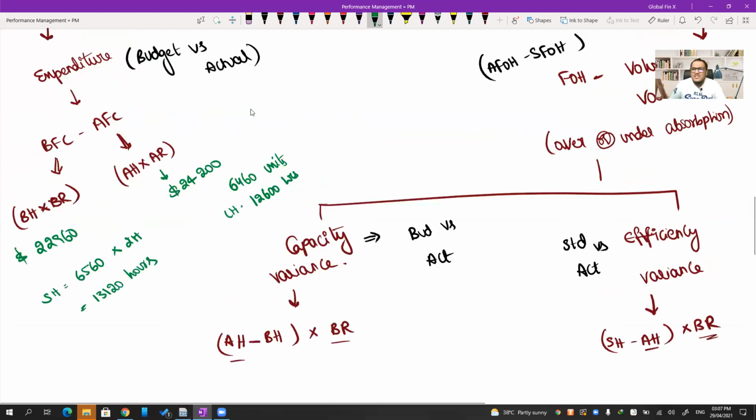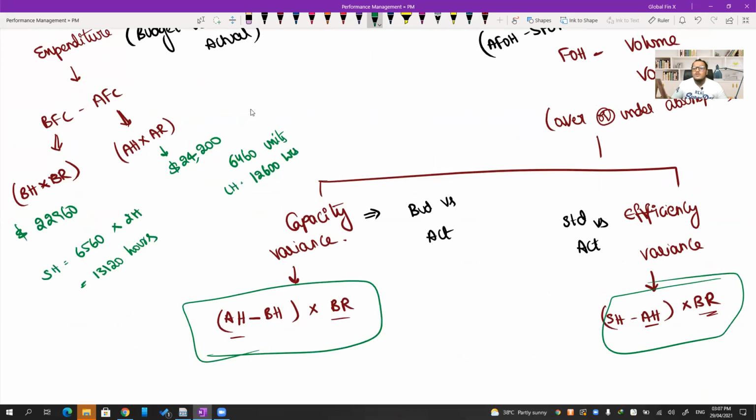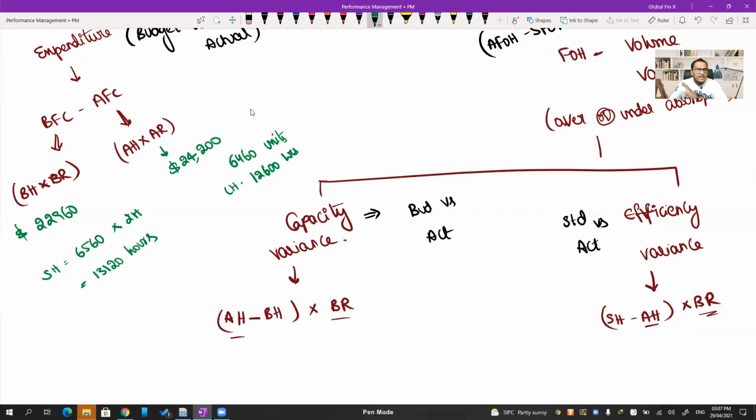We can figure it out, but there is no need for us to calculate the actual rate. Why? I can do 24,200 divided by 12,600 to get the actual rate, but I don't really need that, because there is nowhere we will use the actual rate. We'll always use the budgeted rate only. So there is no point in calculating the actual rate. I'll ignore that.